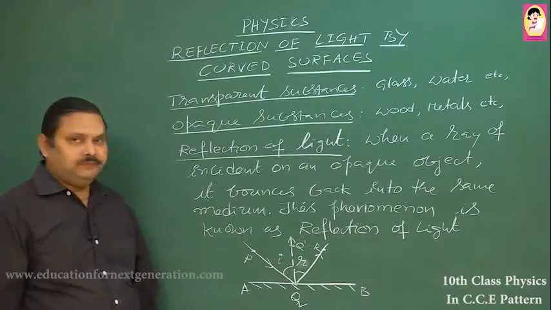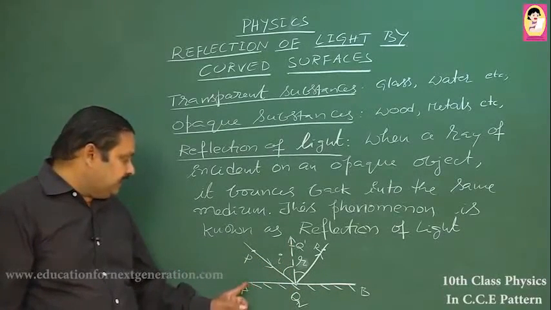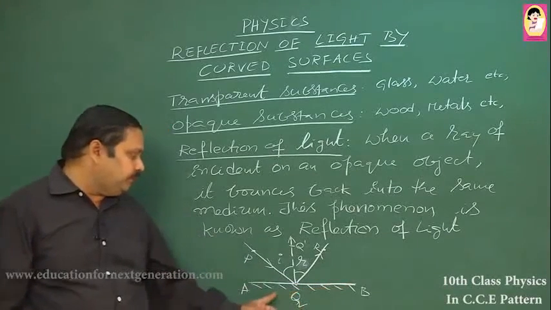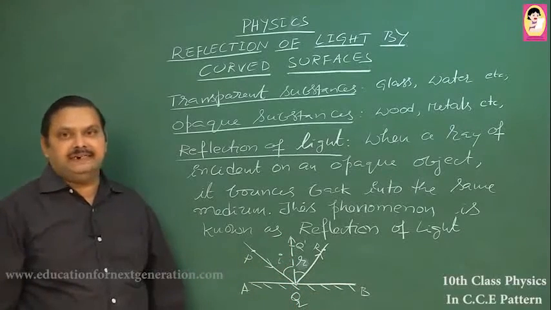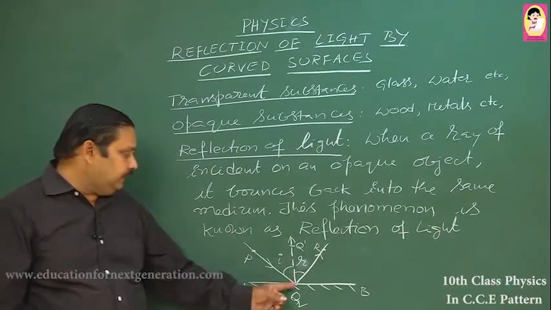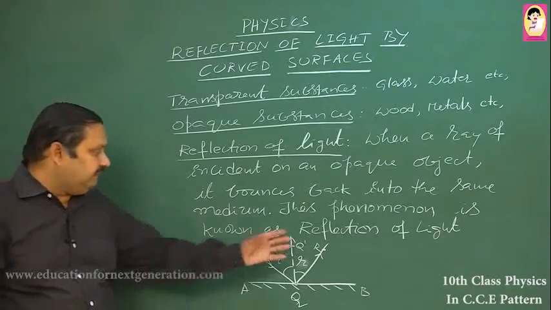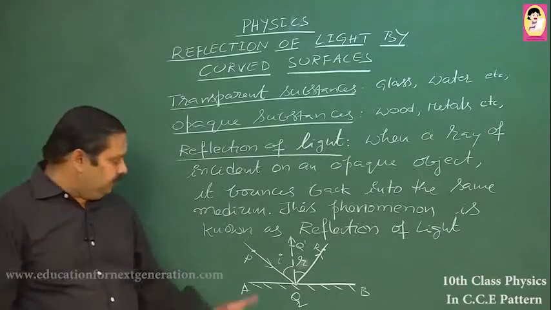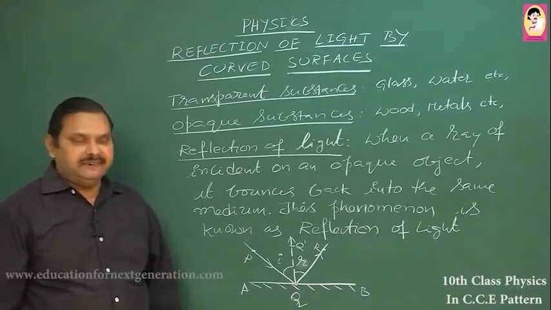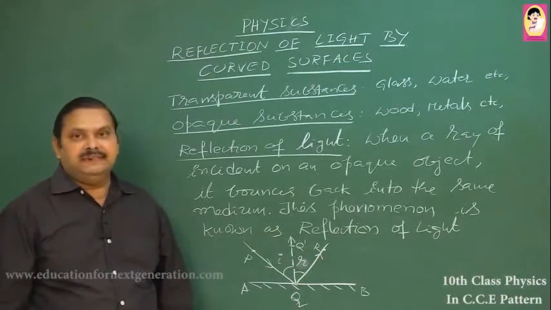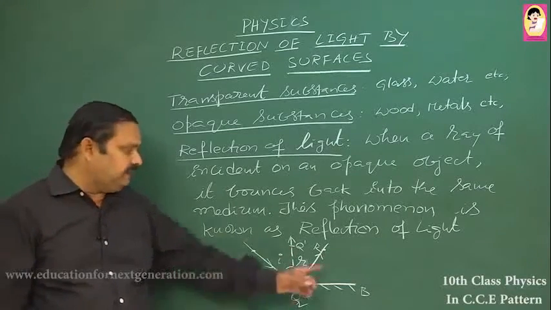And let us assume a ray QQ dash which makes 90 degrees with the surface AB. So, the angle between AB and QQ dash is exactly 90 degrees. This ray QQ dash is called the normal. Now, let us see the different parts of this simple diagram. PQ is the incident ray, Q is the point of incidence, QR is the reflected ray, and QQ dash is the normal to the surface AB.